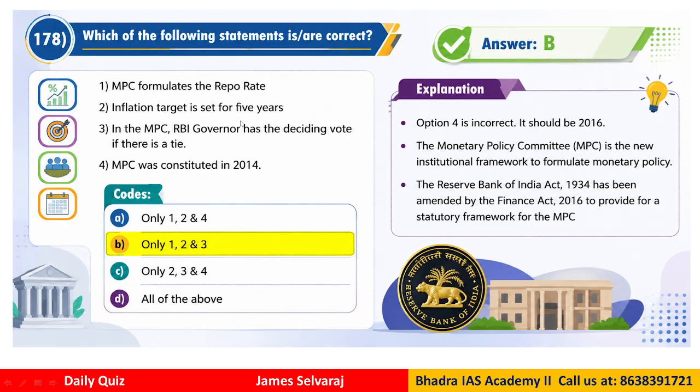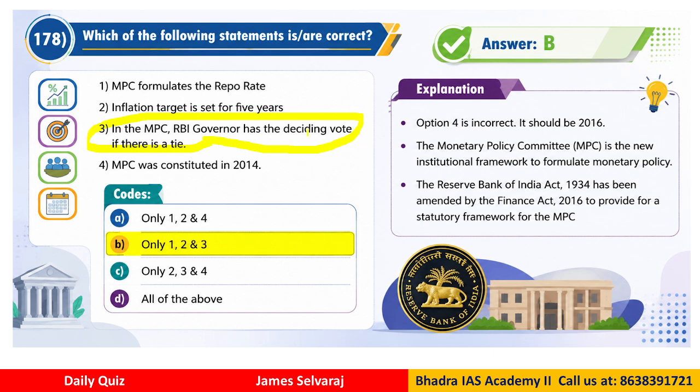Question number 178. MPC formulates repo rate. Inflation target is set for 5 years, right? In the MPC, the RBI governor has the deciding vote if there is a tie, because in the MPC, a 3:3 split can happen, because 3 are from RBI, 3 are appointed by the central government. So there can be a tie if it is 3:3.